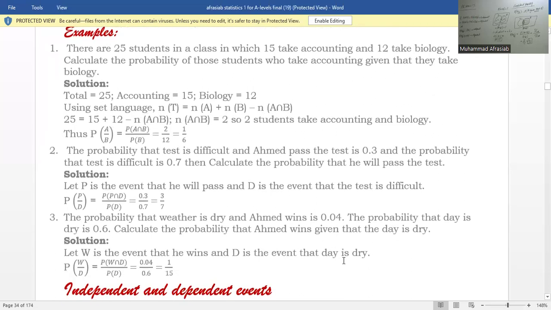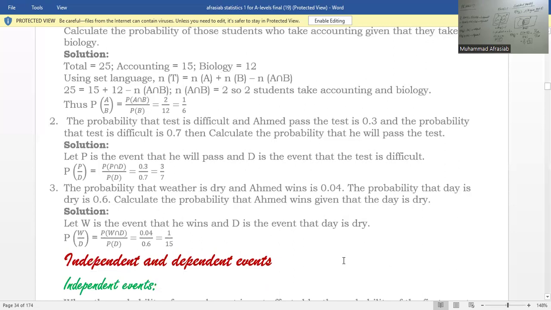Similar is the third example there. You can work out for that Ahmed wins given that the day is dry. That means if W is the probability of winning and D is the probability of dry, then the probability of winning given dry is equal to the probability of winning intersection dry over the probability of dry, which is equal to 0.04 over 0.6, which is equal to 1 over 15.